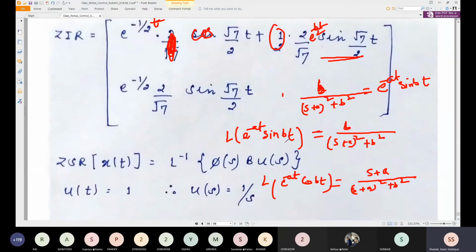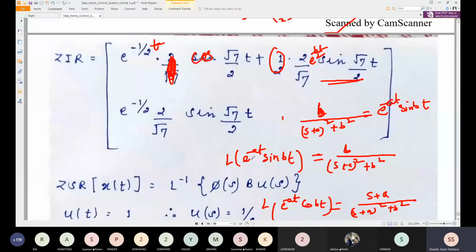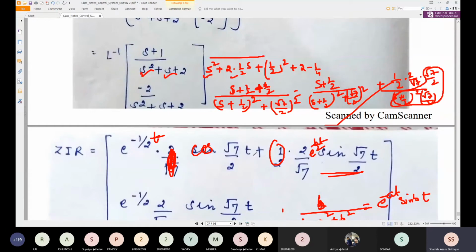The formula is this one. Laplace of e to the power minus at sin bt is equal to b divided by (s plus a) whole square plus b square. And Laplace of e to the power minus at cos bt is equal to s plus a divided by (s plus a) whole square plus b square. Now we have the second equation, minus 2 divided by s plus 2. So again it will be in the standard form. So we'll try to write minus 2 divided by again (s plus half) whole square plus (root 7 by 2) whole square.